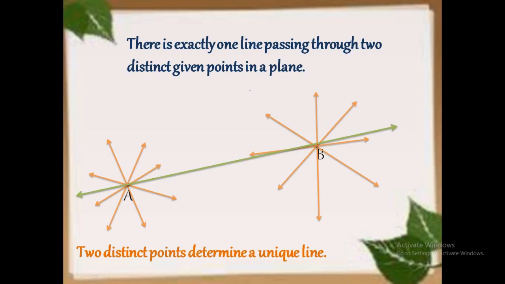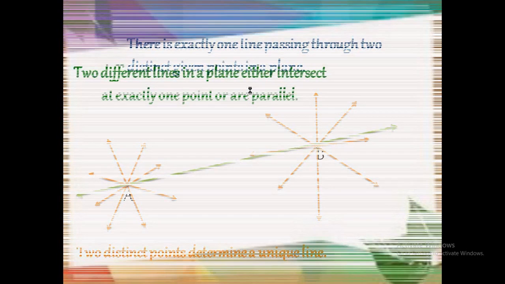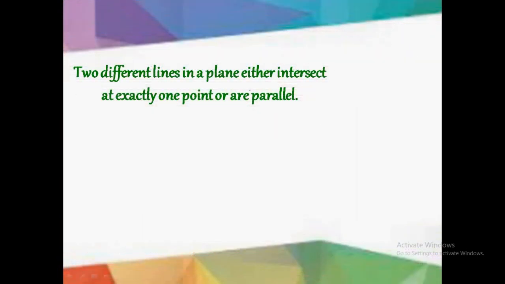So two distinct points determine a unique line. Let's move to the next property. Two different lines in a plane either intersect at exactly one point or are parallel. This also we can do in our own notebook.